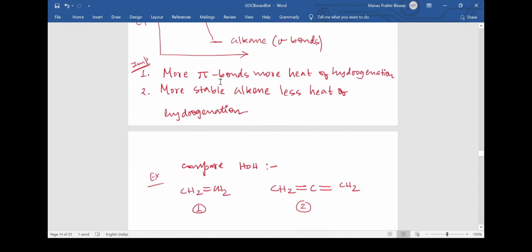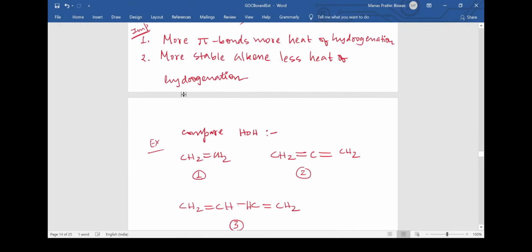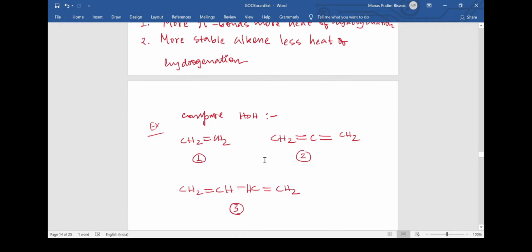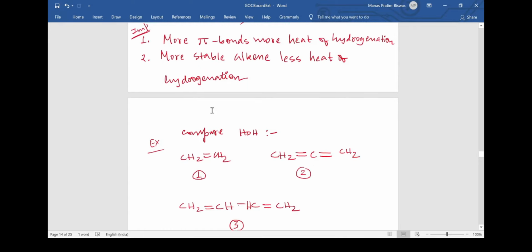So by this discussion, we have already seen that the more the number of pi bonds, obviously the heat of hydrogenation will be more. So we can obviously say between 1, 2 and 3, the heat of hydrogenation of 1 will be least because it is having only one pi bond. But 2 and 3 both are having 2 pi bonds, which is obviously more than one pi bond. Hence 1 is the least, and between 2 and 3 we need to compare, as per the second point, the stability of alkenes. The more stable the alkene, the less will be the heat of hydrogenation.